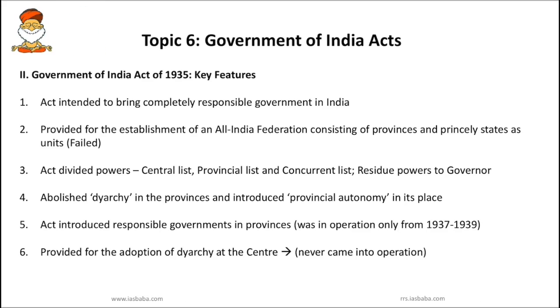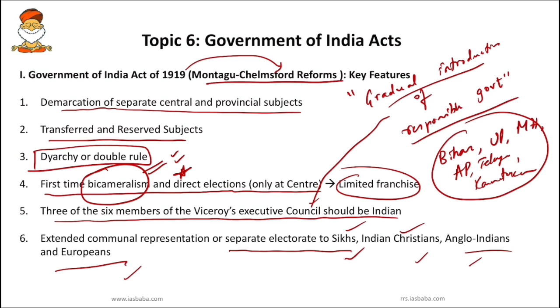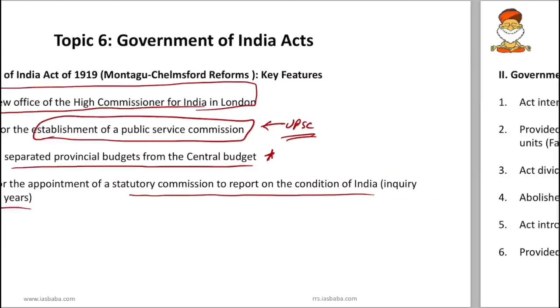Okay. So finally, we'll go to the next Government of India Act, that is 1935. So 1935 is also highly important because many features from this act we can see in the Constitution. Okay. So this act intended to bring complete responsible government. So you have to know Government of India 1919, the major objective was to introduce responsible government.